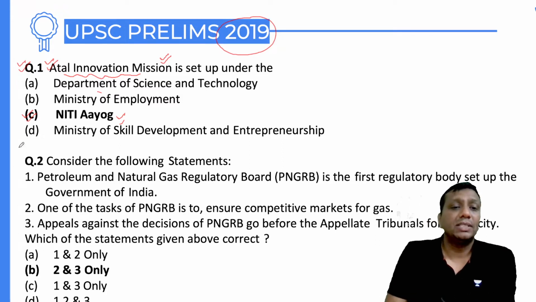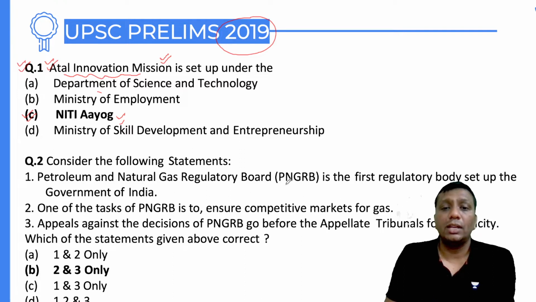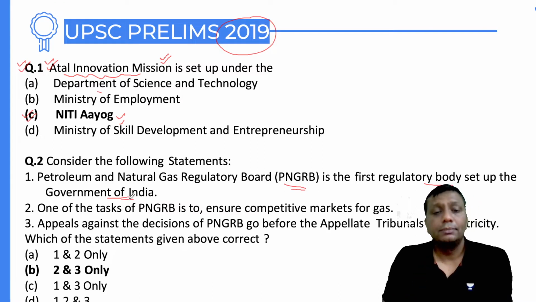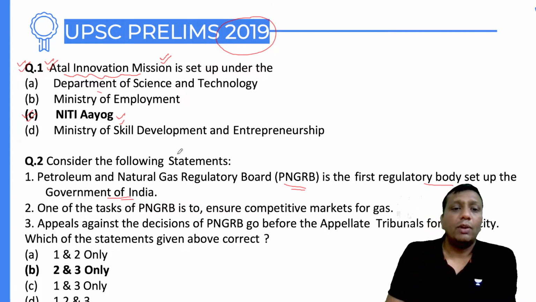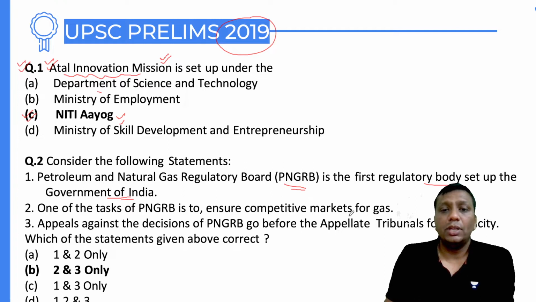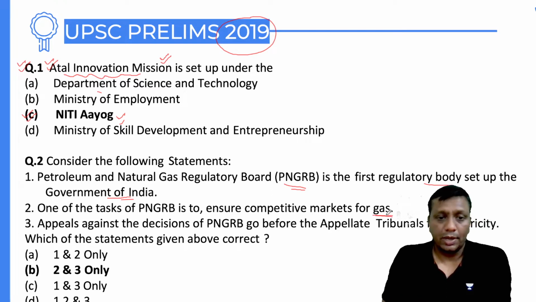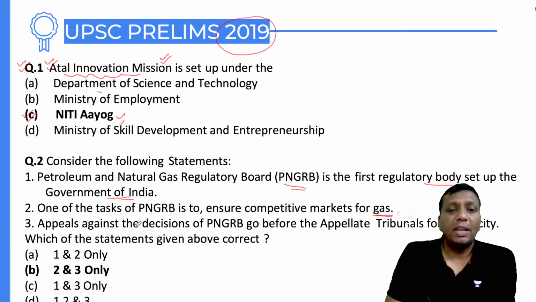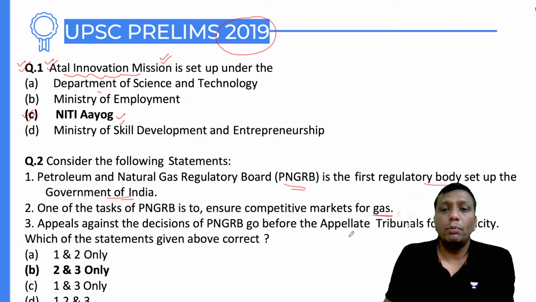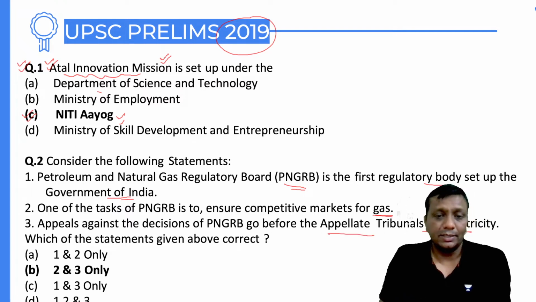The second question that UPSC asked in your paper is about the Petroleum and Natural Gas Regulatory Board, PNGRB. The first statement: PNGRB is the first regulatory body set up in the Government of India. Second: one of the tasks of PNGRB is to ensure a competitive market for gas. Third: appeals against the decision of PNGRB go before the Appellate Tribunal for Electricity.